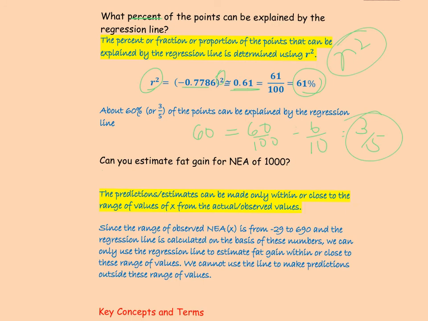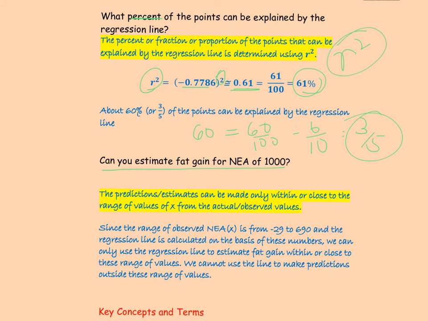Now the next question is, can you estimate the fat gain for NEA equals 1000? And we have to be careful here. We have the regression line, we can plug in a value of NEA and it'll predict a value of fat gain. But the estimate is valid only within the range of observed values.